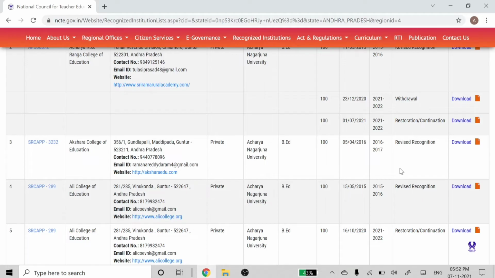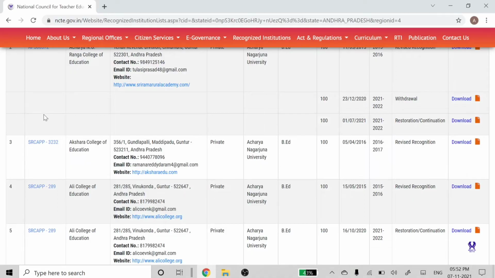If you need to check whether your college is affiliated by NCTE for the academic session, after getting your certificate you need to upload the certificate to the NCTE website through the OPT RMS web. When you upload that certificate, NCTE will give you an online certificate that your college is actually affiliated by NCTE for your academic session 21-23.